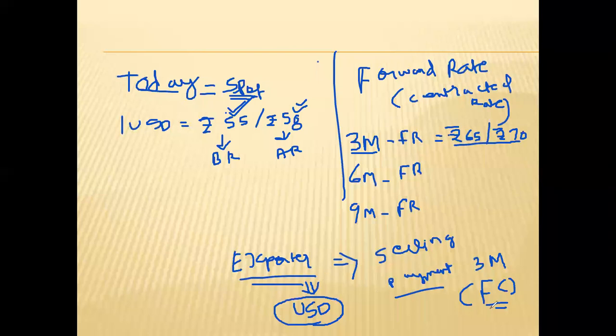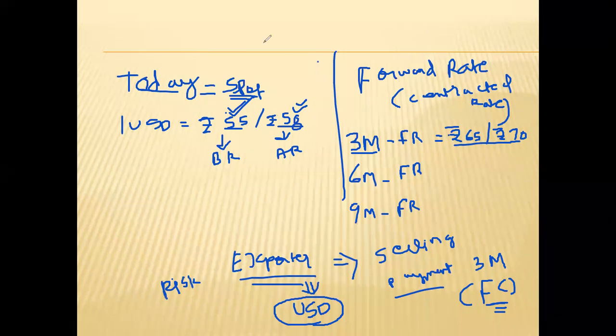Now, since this transaction is in foreign currency, there will always be a risk to the exporter. Why will the risk be there? Because foreign currency rates keep changing frequently. So there will be a risk to the exporter. Now, what can exporters or importers do?